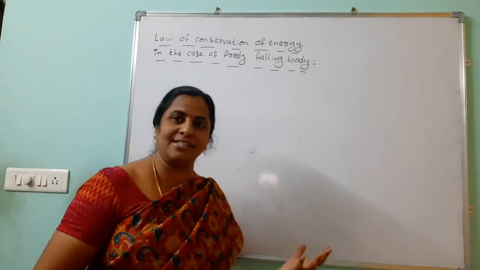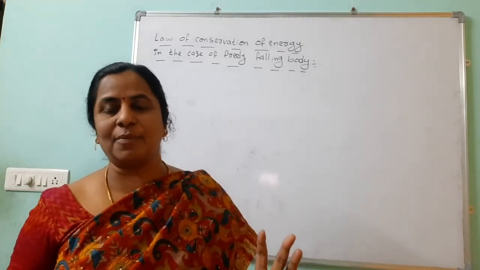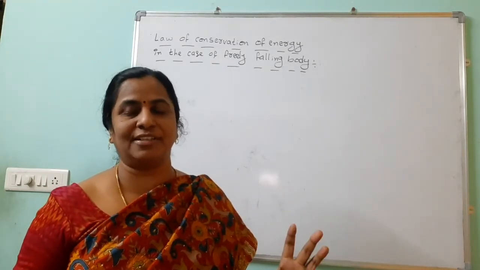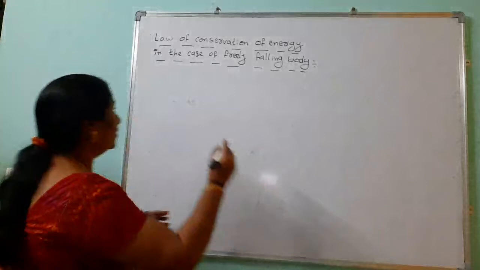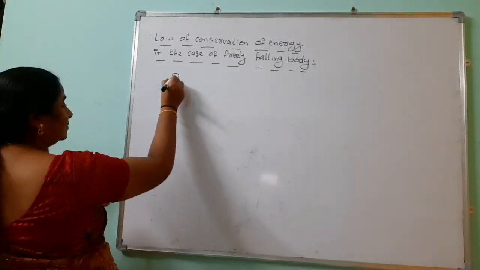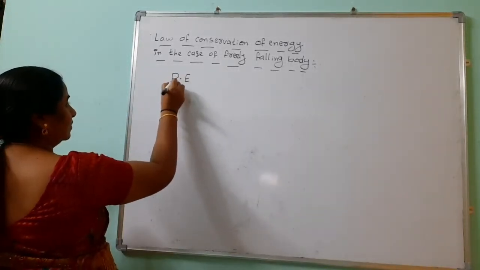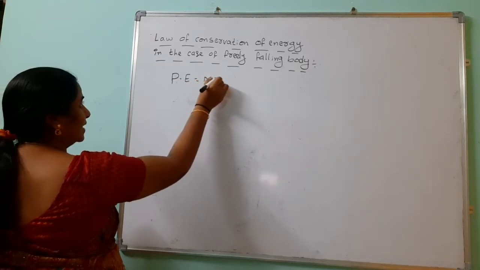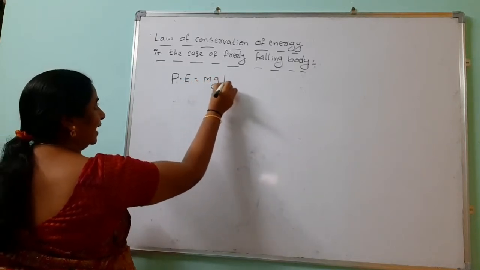What is potential energy? The energy possessed by a body by virtue of its position is called potential energy. Potential energy equals mass into acceleration due to gravity into height.